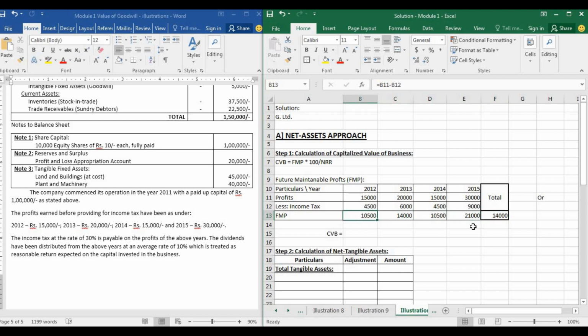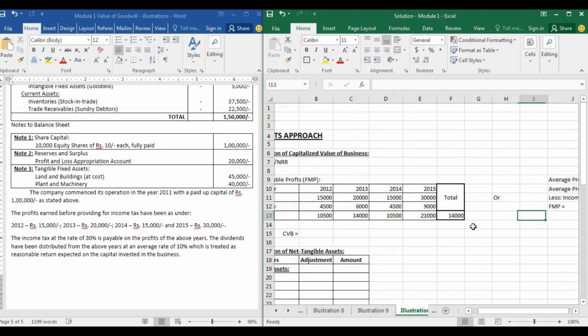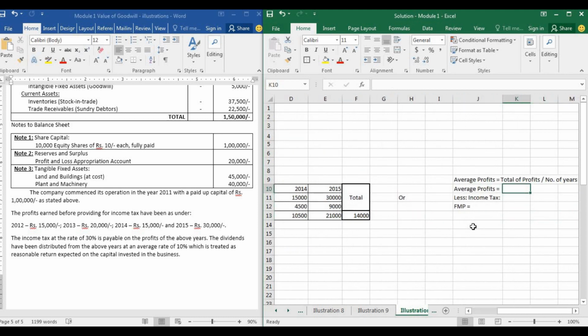Now if you see, they are not in ascending or descending order, so we have done it using the simple average method. So we have added all 4 and divided by 4. Okay. Or the other technique is, since income tax will be charged on all 4 years at 30% itself, we can first find out the average profit and then charge income tax at 30%.